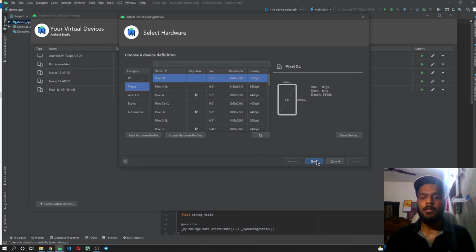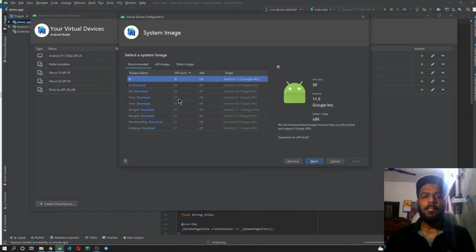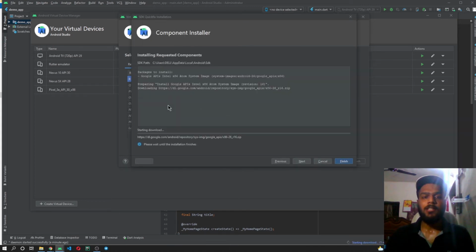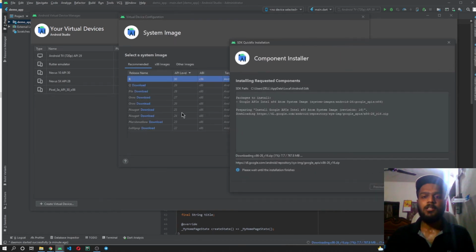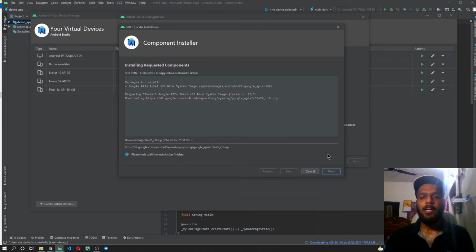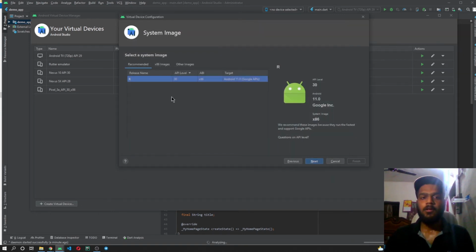Click on the next button. Once you click next, it will ask you which Android version you want to install in that Pixel device. You can choose any of the versions which you want. For me, only Android R is downloaded. If you want to install any of the other Android versions, you can download that version first, and once you have downloaded it, you can then use that version to install Android inside the emulator which you are creating. I'll be clicking cancel for now, and I'll be selecting R only.